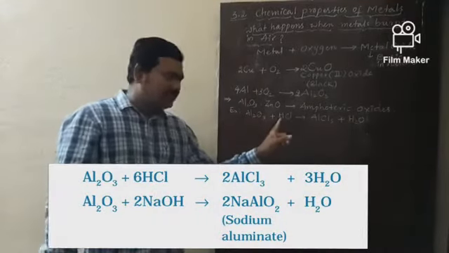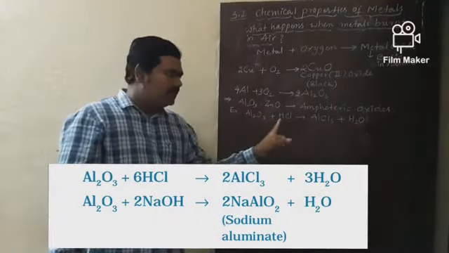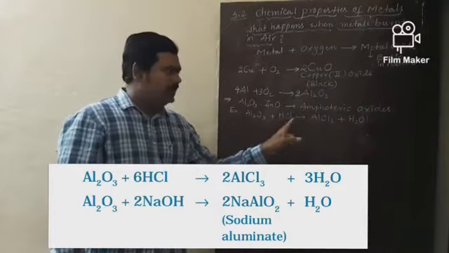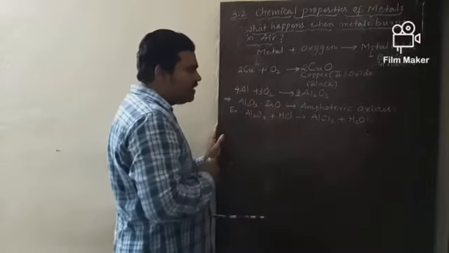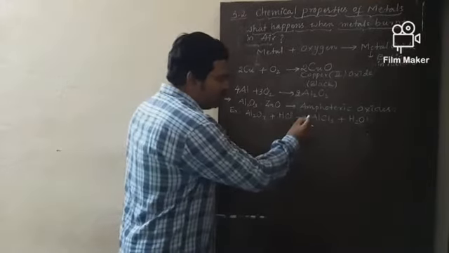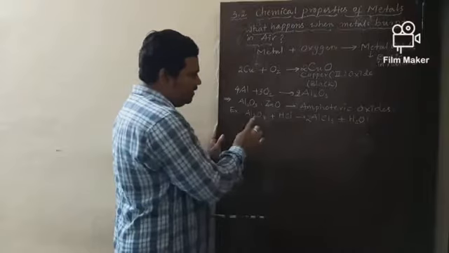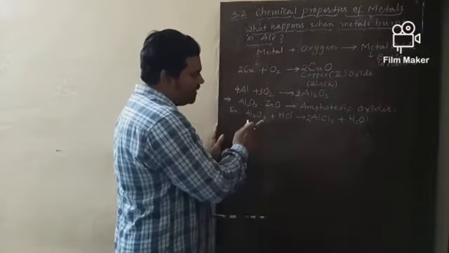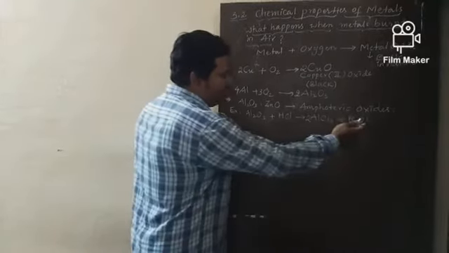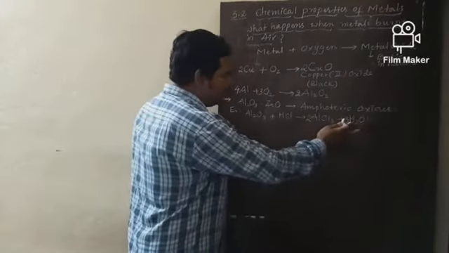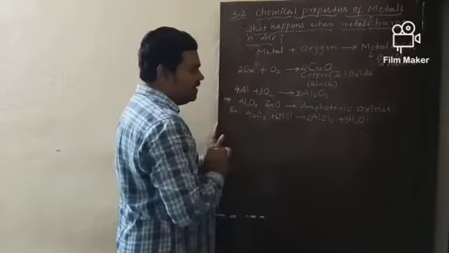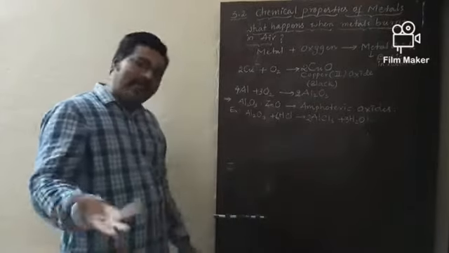So, this is the reaction between aluminum oxide and hydrochloric acid. Now, this is also unbalanced. So, how to balance this one? Suppose you take 2 here, 2Al. How many oxygens are there? 3. But on this side only 1. So, put 3 here. 3 into 2, 6H. So, put 6 here. Then automatically the chlorine number can be balanced.